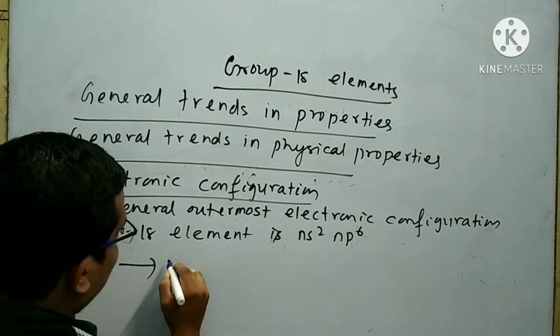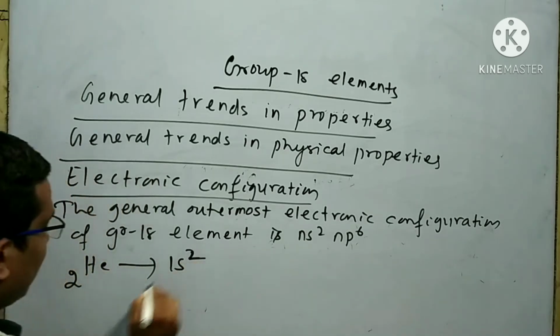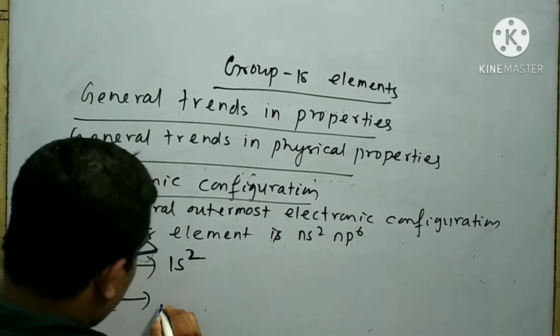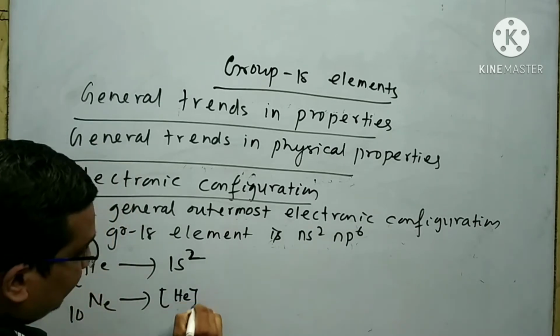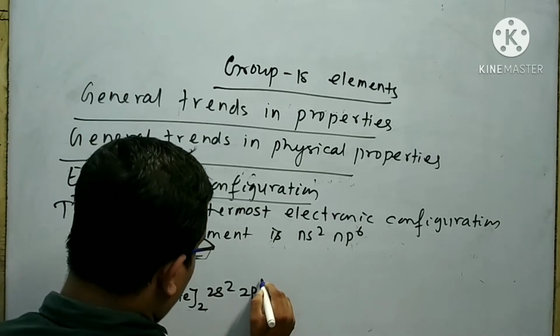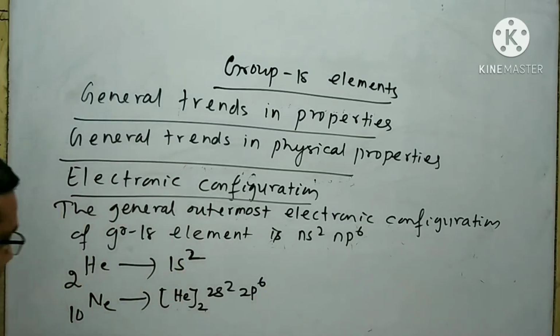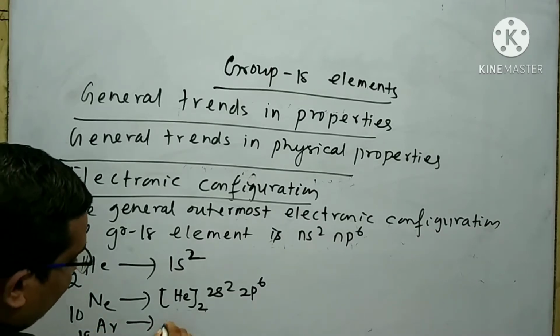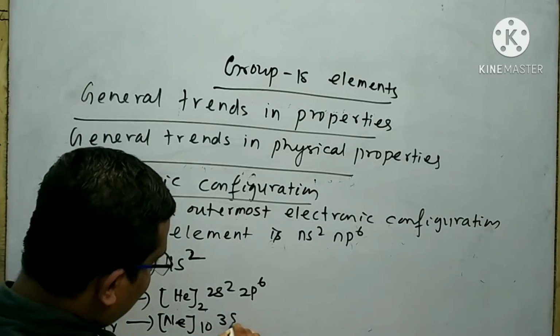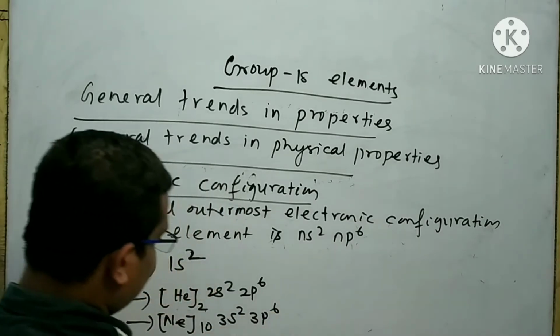The atomic number of helium is 2. The electronic configuration is 1s2. Next is neon having atomic number 10. Electronic configuration is helium, 2s2, 2p6. Next is argon having atomic number 18. Electronic configuration is neon, 3s2, 3p6.